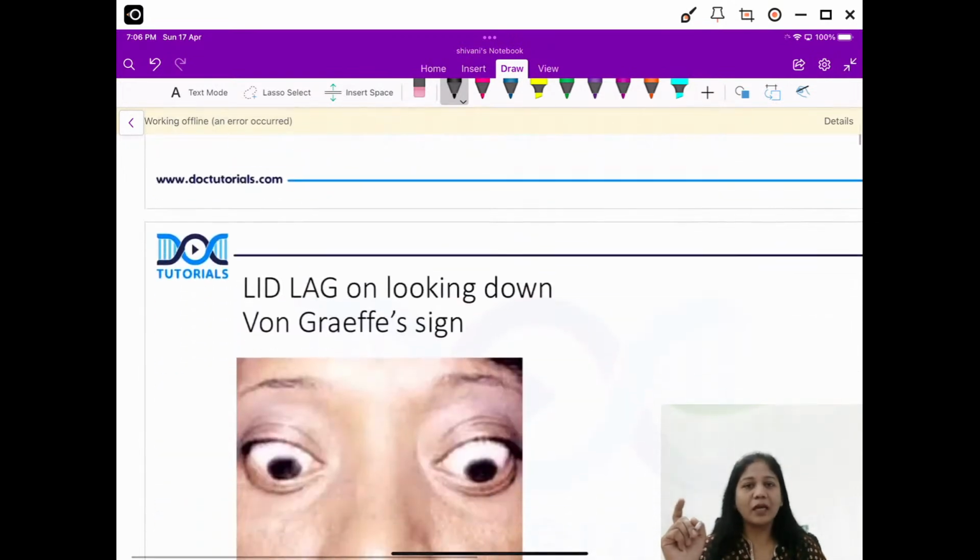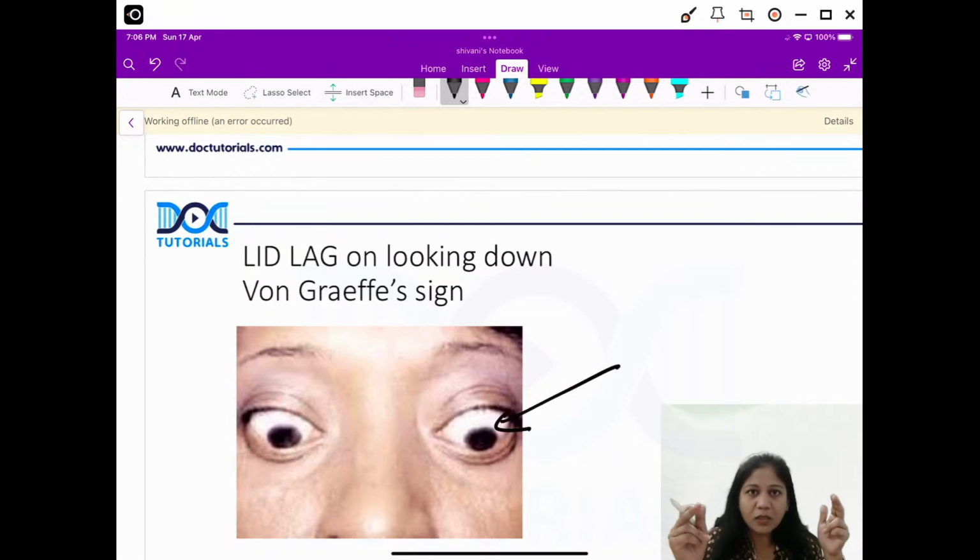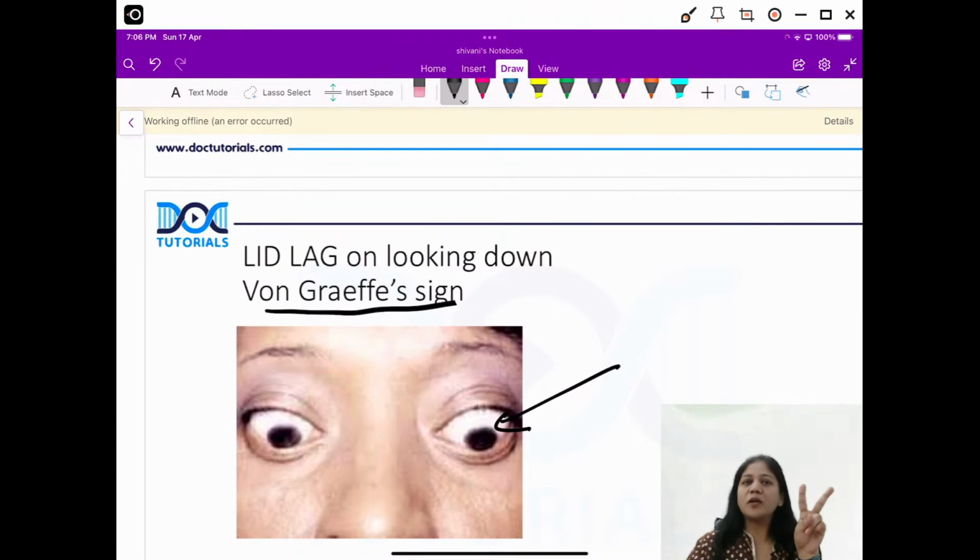Another sign which is again very important clinically is von Graefe's sign. Von Graefe's sign is what? When you look down, the upper lid lags behind. It is not following your globe. You see this scleral show again when the patient is looking down. So this is not normal. This is called von Graefe's sign. So now two very important picture questions from thyroid. One is lid retraction, that we call Dalrymple sign. Second is von Graefe's sign.